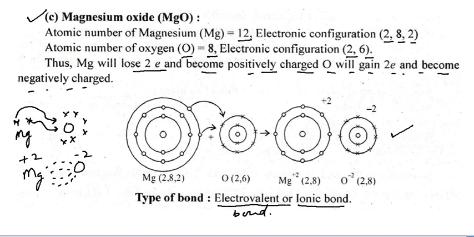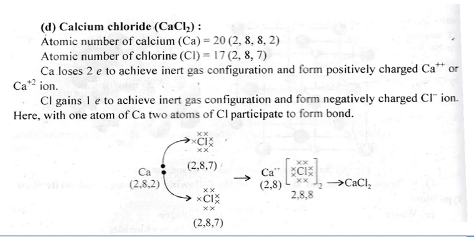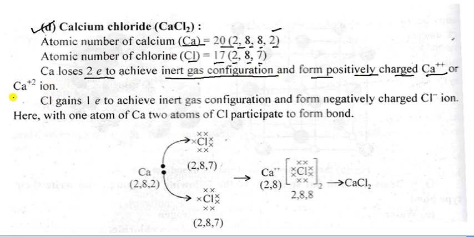Now what would happen in the third one, calcium chloride. Calcium has the electronic configuration 2, 8, 8, 2 and the atomic number of chlorine is 17. It has the electronic configuration 2, 8, 7. So calcium has 2 excess electrons and chlorine wants to gain 1 electron. So calcium loses 2 electrons to achieve inert gas configuration and forms the positively charged calcium ion Ca2+, and chlorine gains 1 electron to achieve inert gas configuration and forms negatively charged Cl- ions.